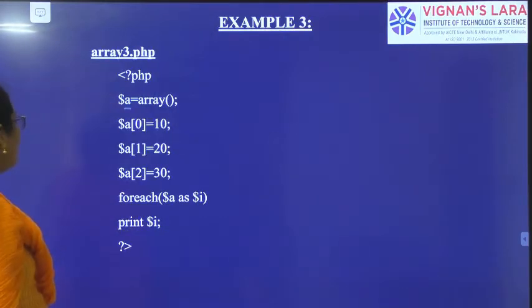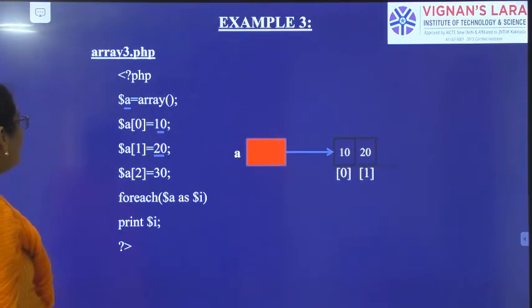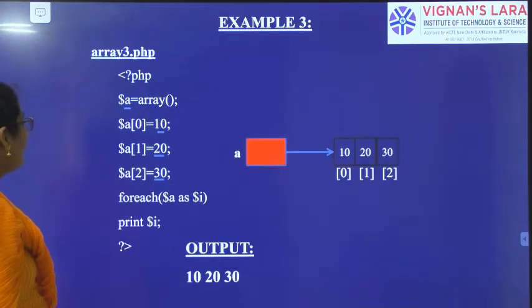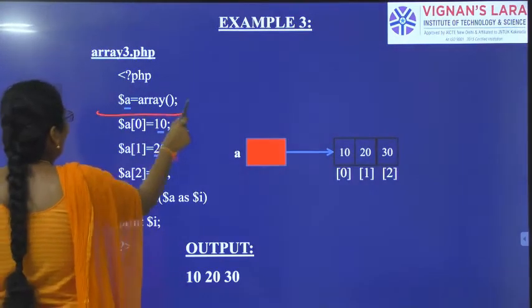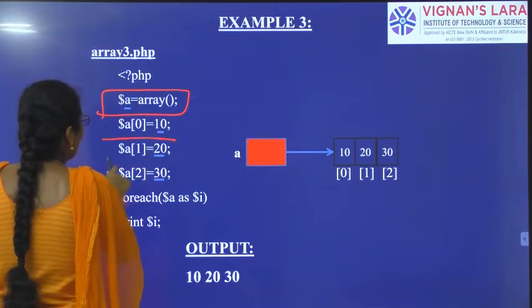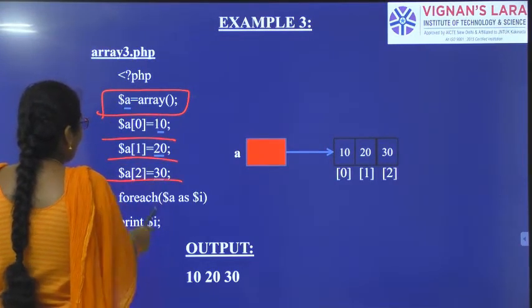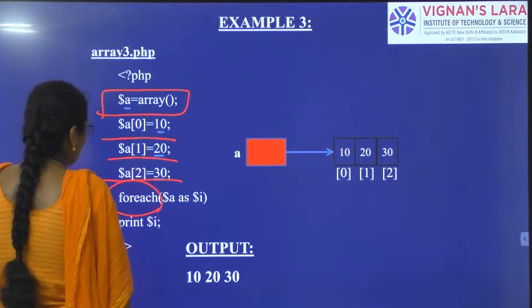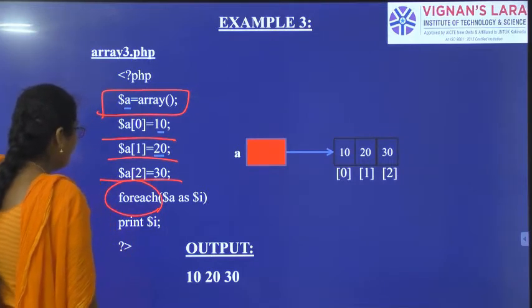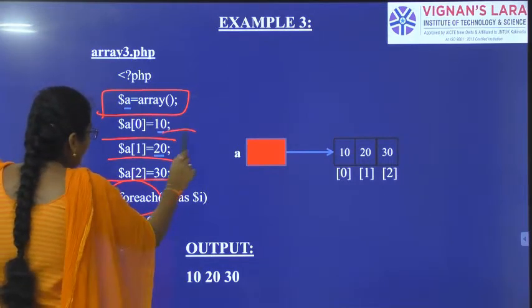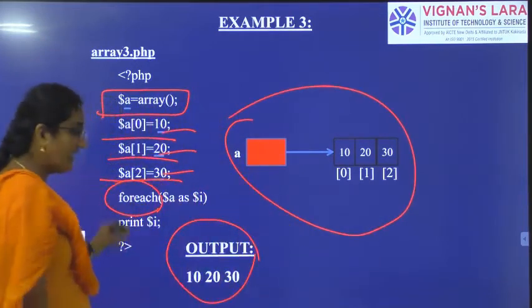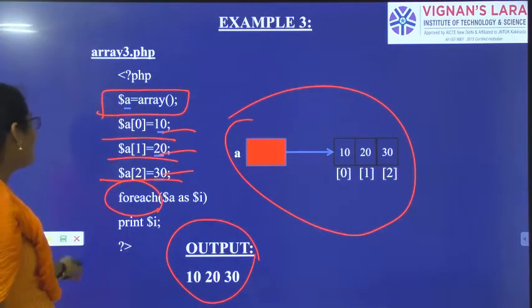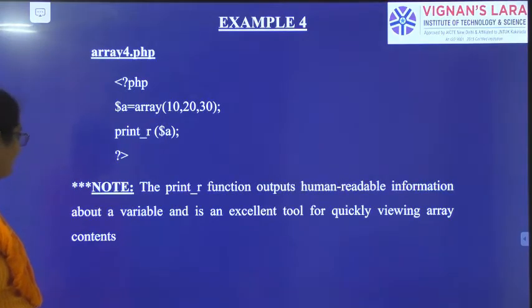So let us see one more example. Separately also you can initialize the array. See, I have created an empty array. Each element I have initialized. I used this foreach loop and I have printed the output 10, 20, 30 in the form of an array. So using foreach, these are different ways of writing arrays.